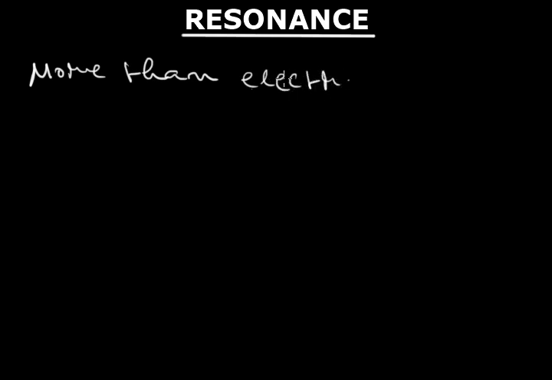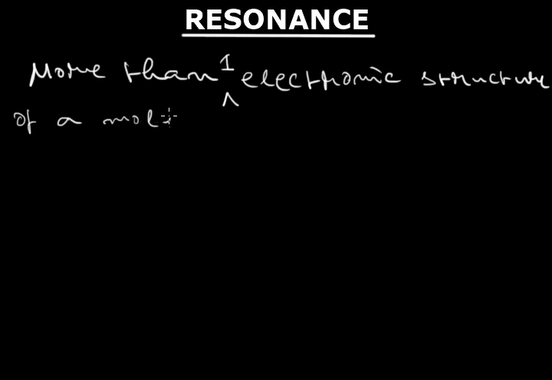If more than one electronic structure of a molecule or ion is possible, having the same arrangement of atomic nuclei, then the different electronic structures are called resonating structures and the phenomenon is known as resonance. Let us take an example.